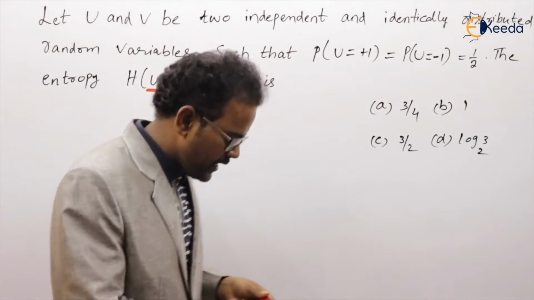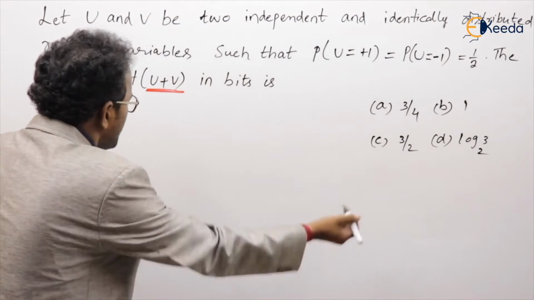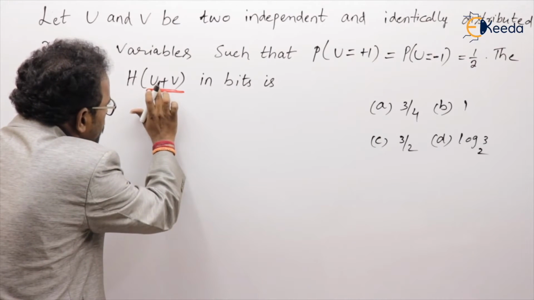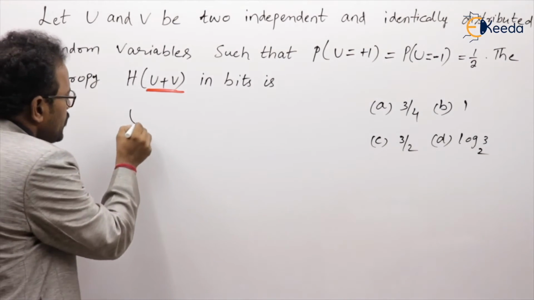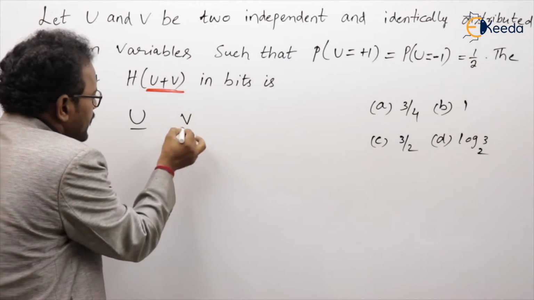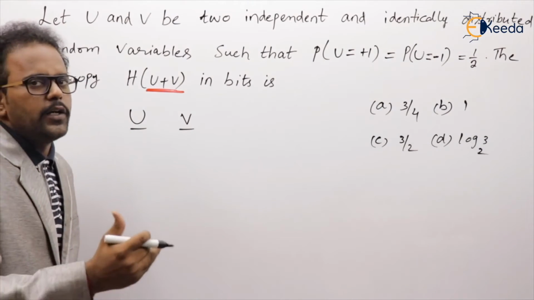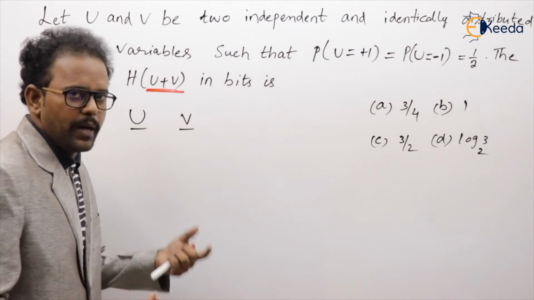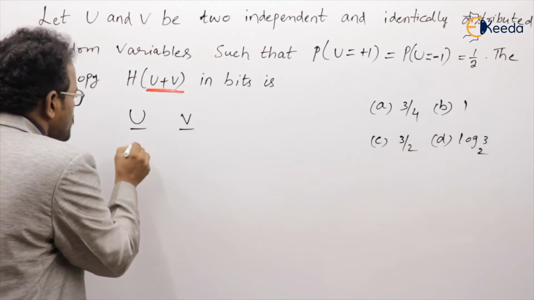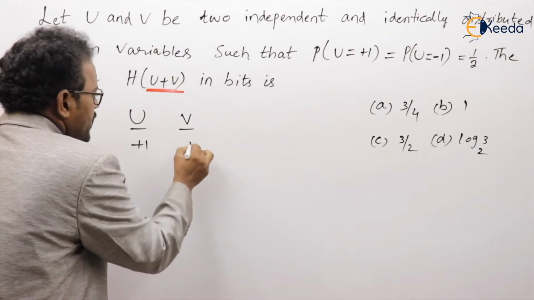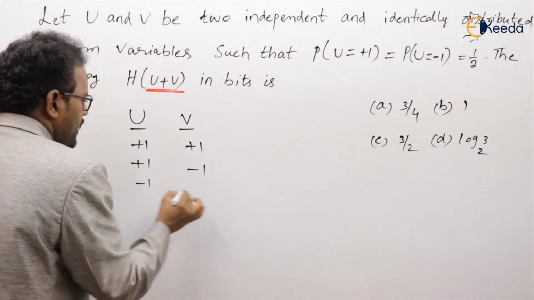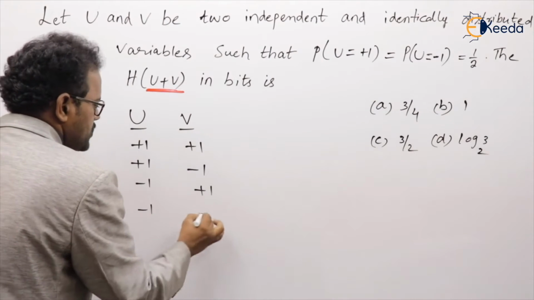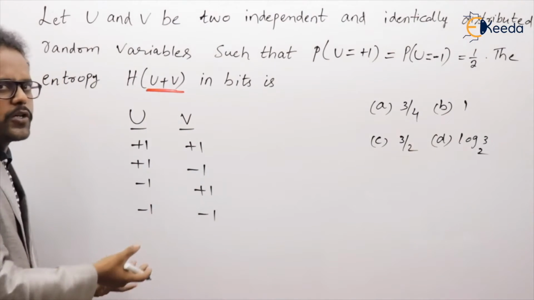The procedure is, first let's calculate what the possible symbols for U plus V are. He said that U and V are identical. Both are taking two symbols, plus 1 and minus 1. What are the total possibilities? U plus 1, V also plus 1. This is plus 1, this is minus 1. Minus 1, plus 1. Minus 1, minus 1. These are all the possibilities.